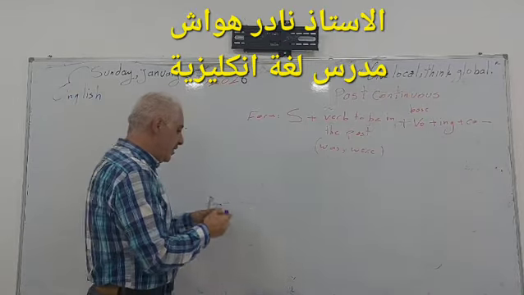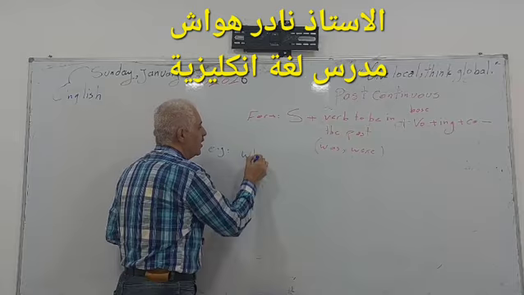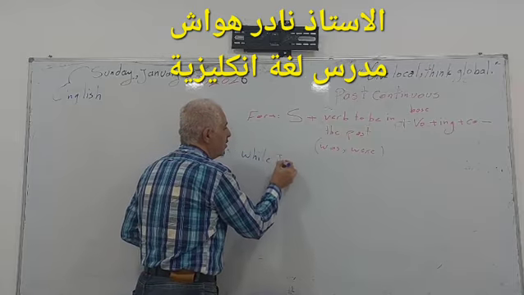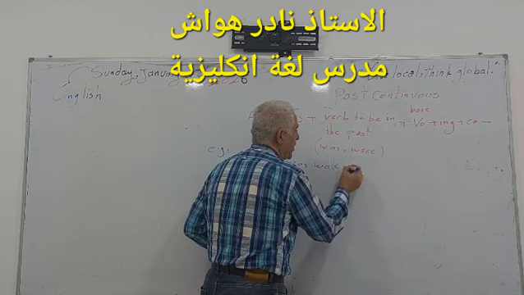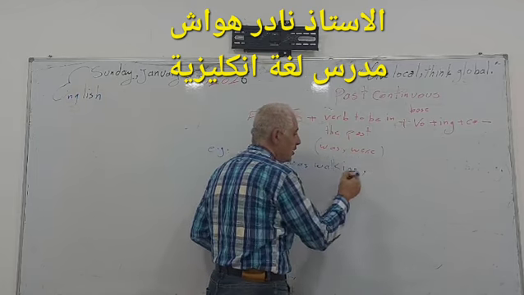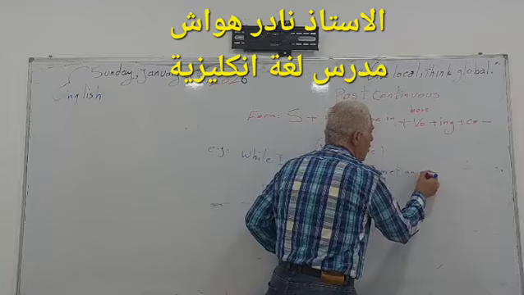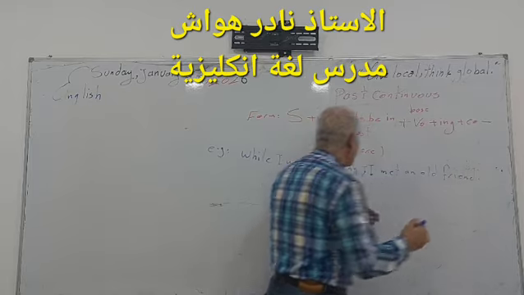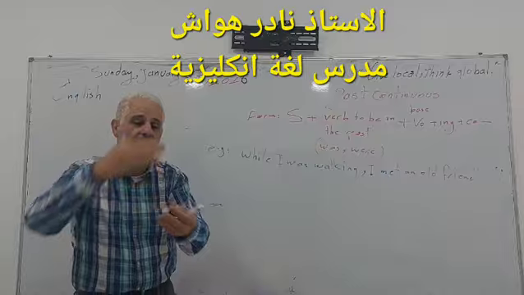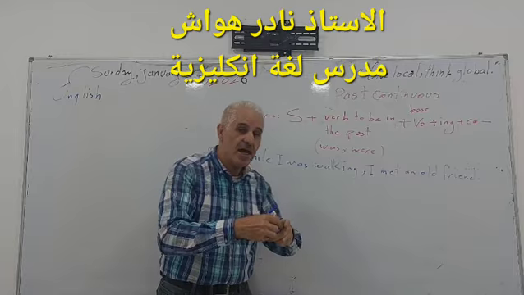For example, I say, for instance, while I was walking, I met an old friend. Of course, here we have two actions.